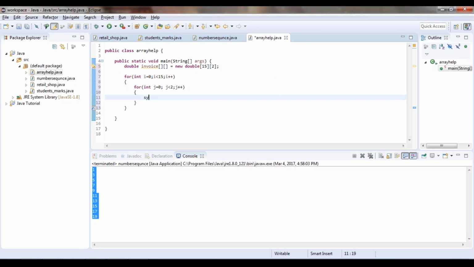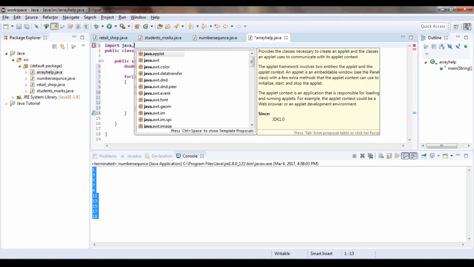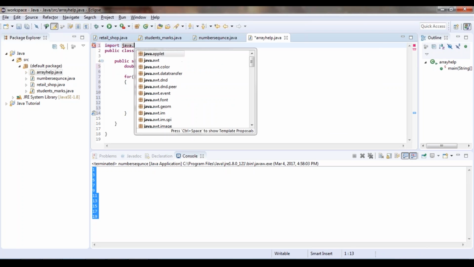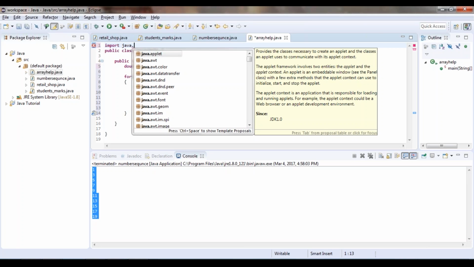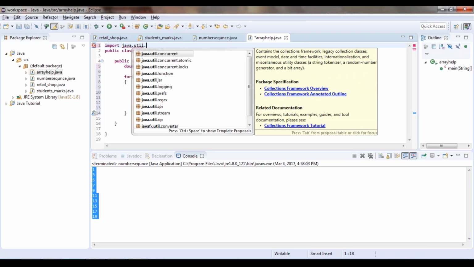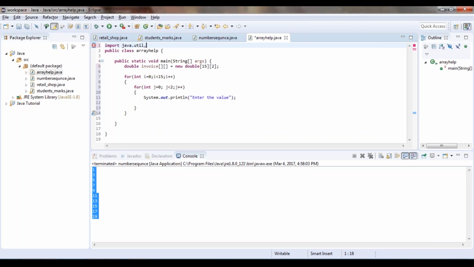So here first I'm going to ask him to enter the value, and then I'm going to take the input. Now again, if you remember how to take input, you need to first import java dot util dot star. So this command completely loads the util, and you can go ahead and then create a scanner object.